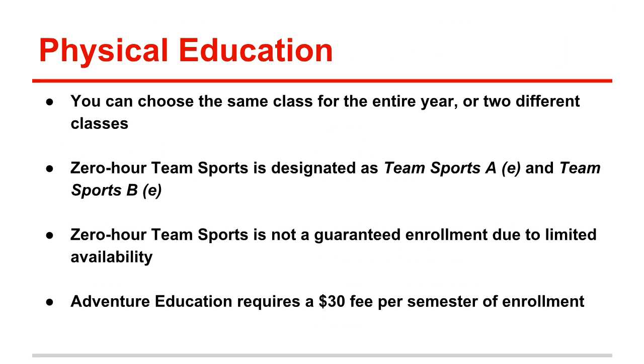For PE, you can choose the same class for the entire year or two different classes. So the same options you had available your junior year, you will continue to have your senior year. If you're interested in 0 hour, the only options are team sports. And if you are interested in 0 hour, you must select team sports A with E in parentheses or team sports B with E in parentheses. 0 hour enrollment is not guaranteed due to limited availability. And keep in mind, if you do select Adventure Education, there is a $30 fee per semester.